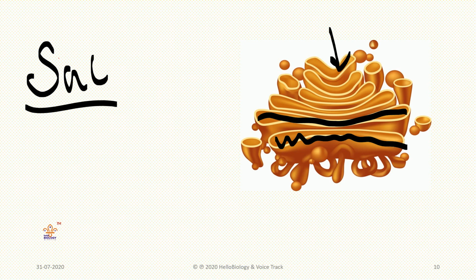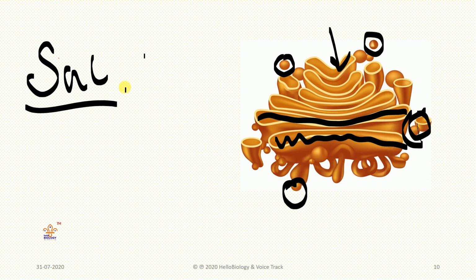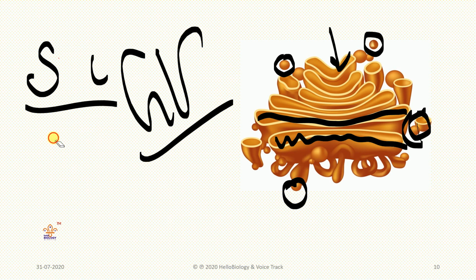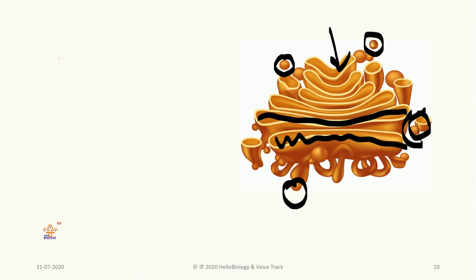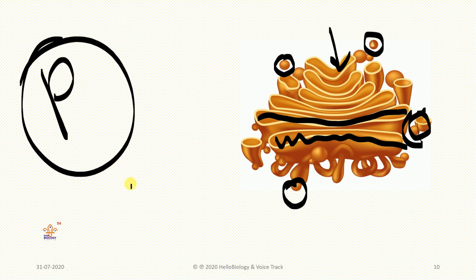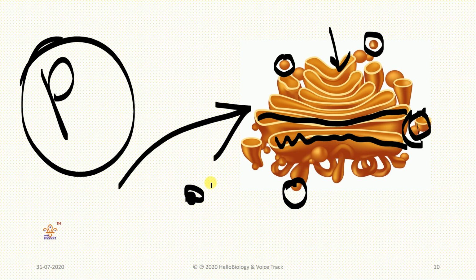Around these sac-like structures, fluid-filled vesicles are bound. These are called vesicles. Understood? These are called Golgi vesicles. These are present in sac-like structures, and again they are filled with fluid. The proteins and other substances produced in ribosomes, we will discuss that also, reach the Golgi body through some vesicles. Here these substances are changed a little, and a little variation will be seen.